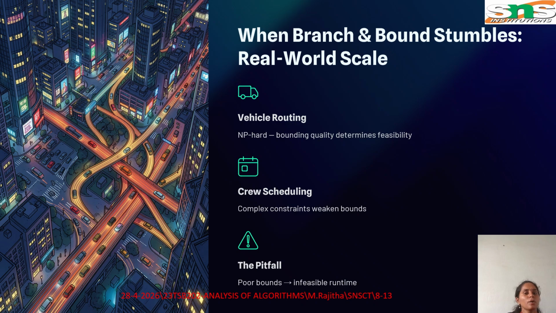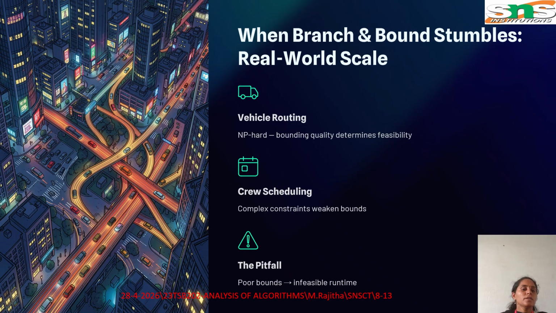When branch and bound stumbles: real world scale. Branch and bound works well for many optimization problems. However, real world problems often contain thousands of variables and constraints. Consider vehicle routing. Companies must determine efficient routes for hundreds of delivery vehicles. Similarly, airline crew scheduling involves many rules and restrictions. In such cases, creating accurate bounds becomes difficult.